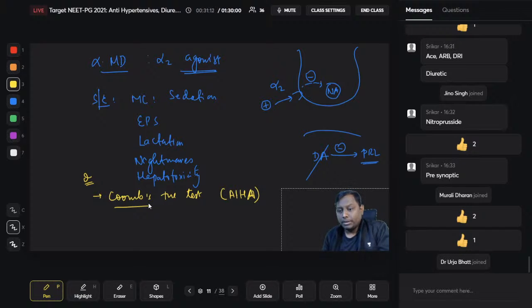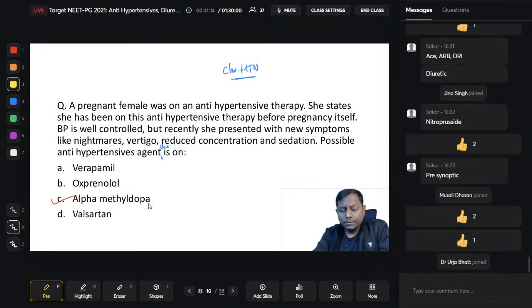Okay, remember this. In around 5% of patients receiving alpha methyldopa, it has been reported that they can develop a Coombs positive test. So two questions I told you: Coombs positive, alpha methyldopa again, right? And the side effects that have been mentioned here, once again I am underlining them: nightmares, vertigo, reduced concentration, sedation, right? These, along with extrapyramidal symptoms, are all associated with alpha methyldopa.